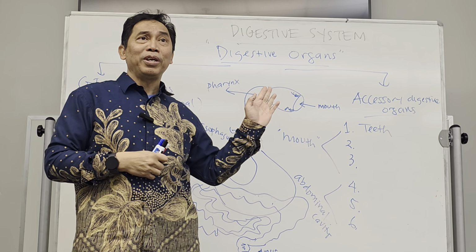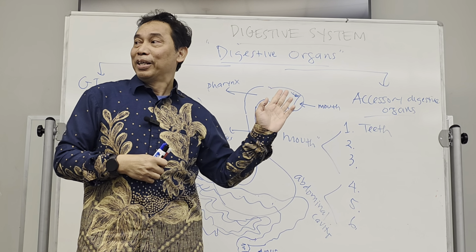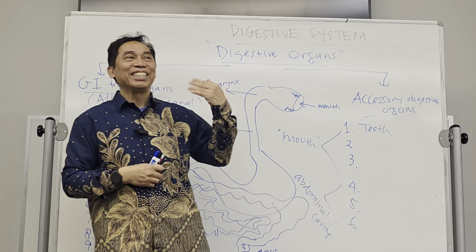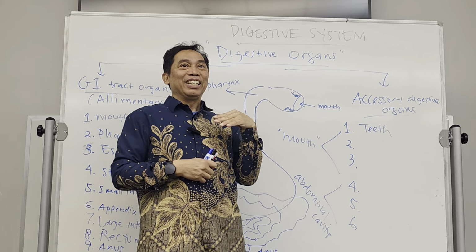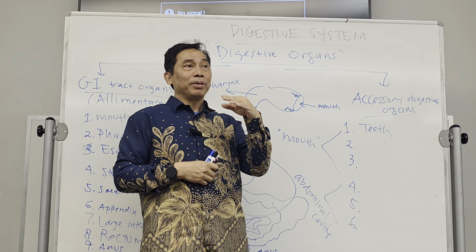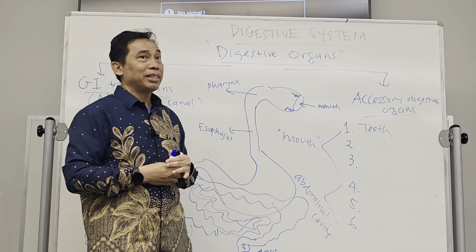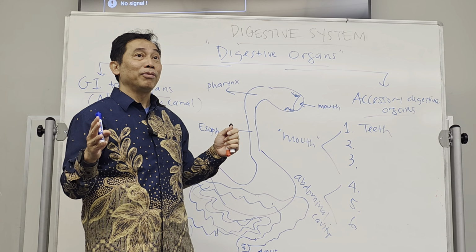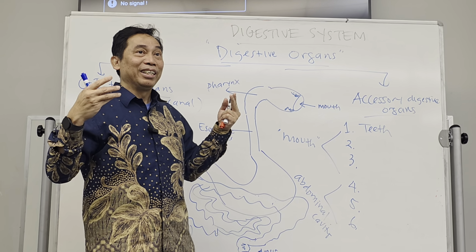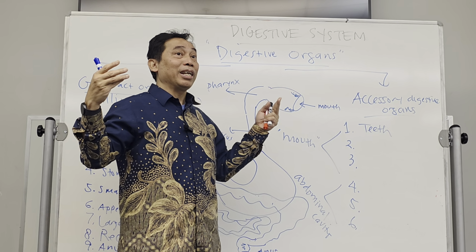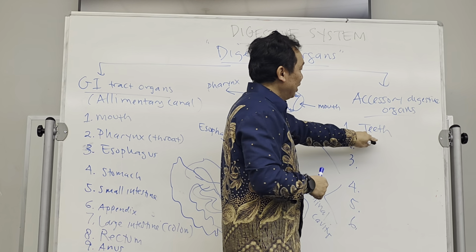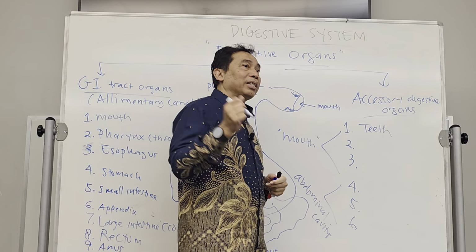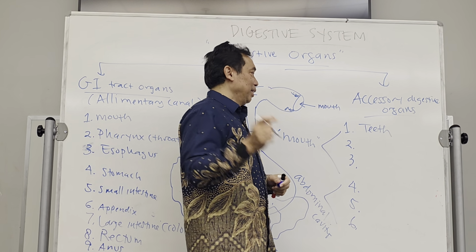How many teeth do we have normally? 32. Okay, 16 on the top and 16 in the bottom. But most people don't have the 4 wisdom teeth at the back because they are usually taken out. But normally, an adult will have 32 teeth.